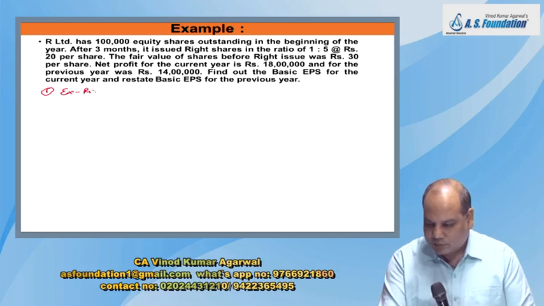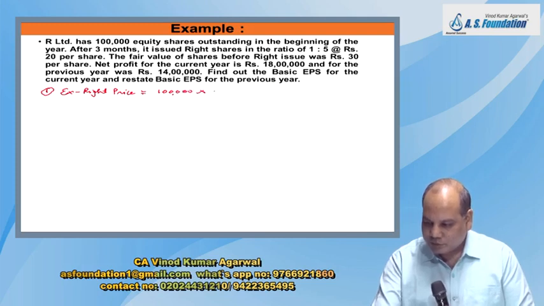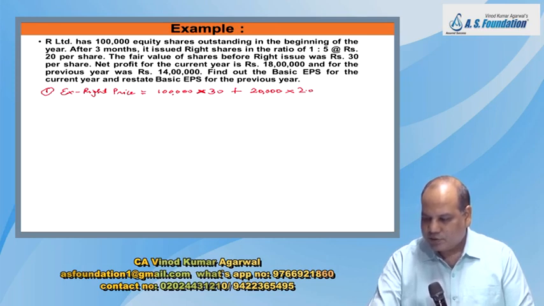X right price means the fair value of the share before the right issue. One lakh shares were outstanding before the right issue, and the market price was 30. Right shares issued are 20,000 at a right issue price of 20.